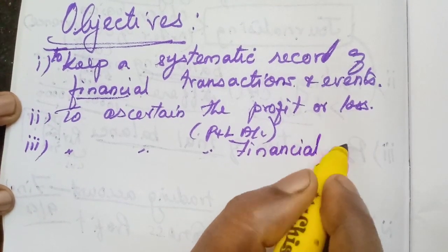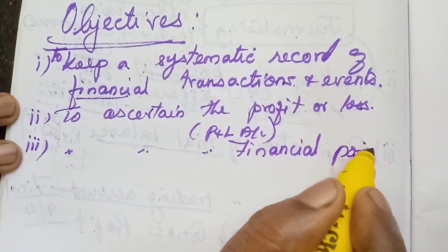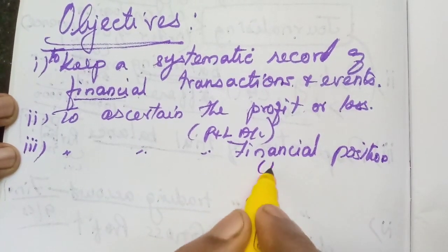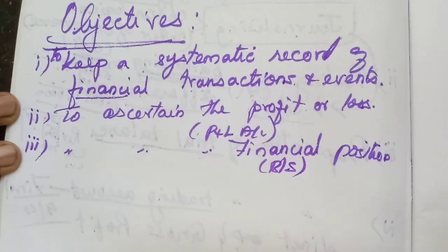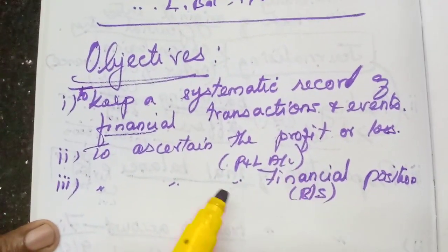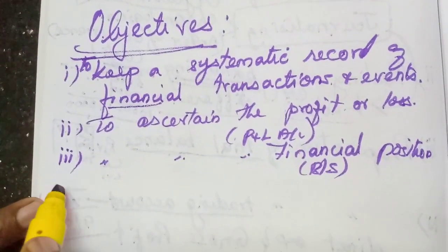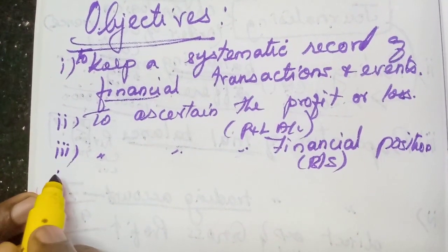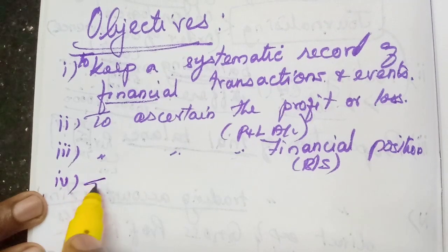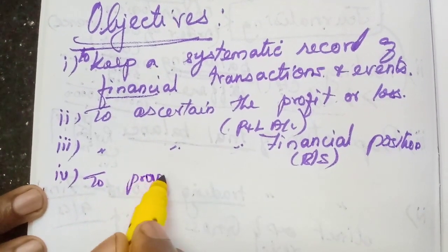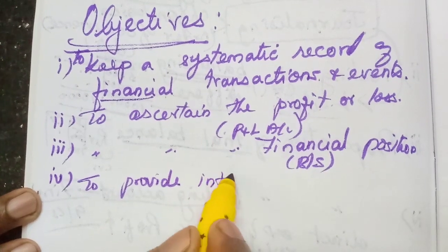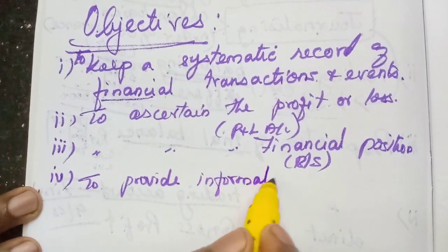You know, the financial position can be ascertained with the help of the balance sheet. Understood? That is the third objective. Then what is the fourth objective? To provide information. After preparing the final accounts, they will provide information to the users, isn't it?